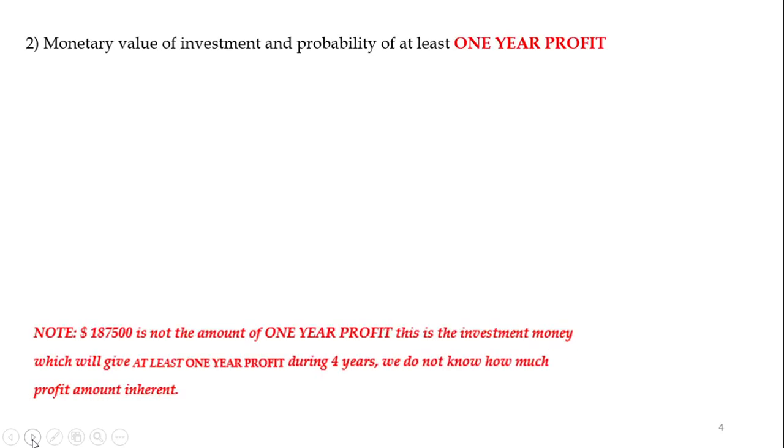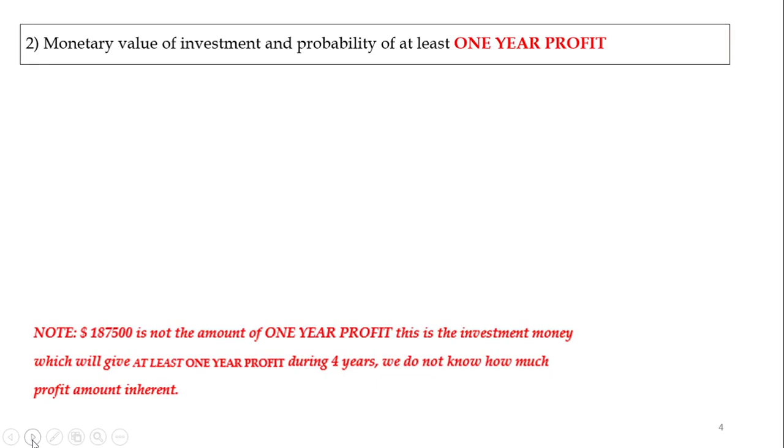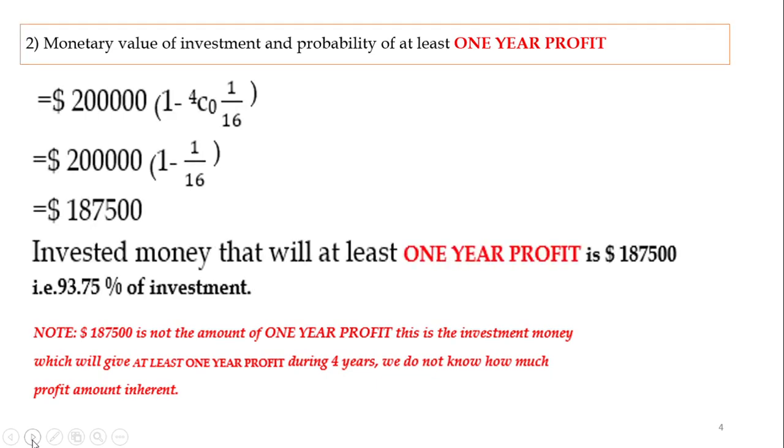Number 2, the monetary value of investment and the probability of at least 1 year of profit. For 1 year of profit, we use the formula the same way. Upon the calculation, we get 187,500. This is how we solve the problem on the calculator.